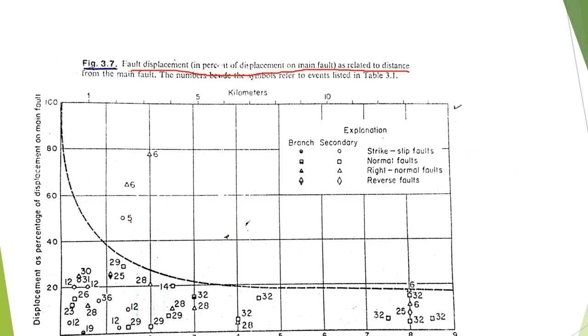Here you see that the overall displacement is getting reduced along the secondary faults as compared to the branch faults. Overall, this is the relationship. Not very representative, but still we can have an idea.